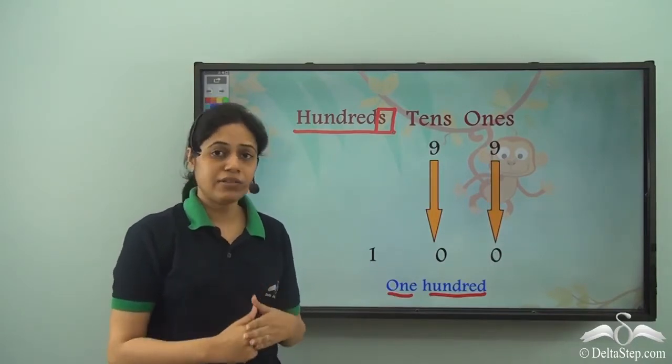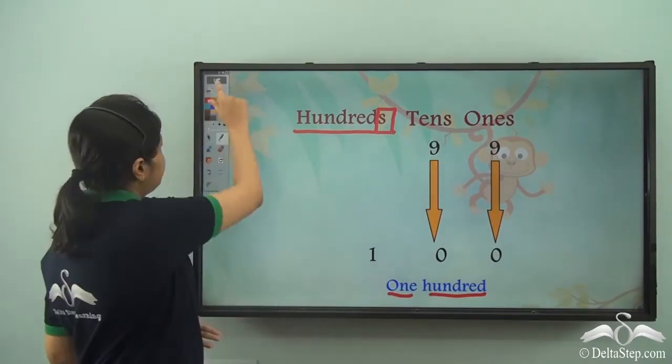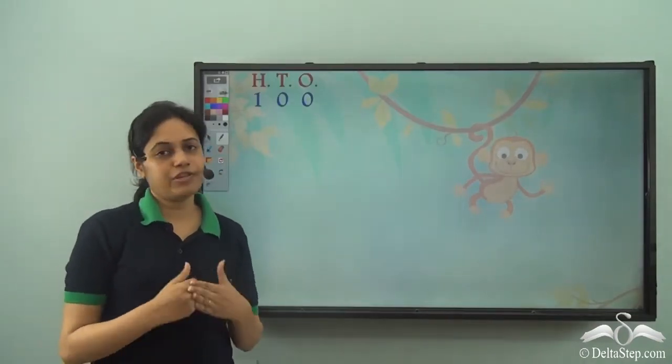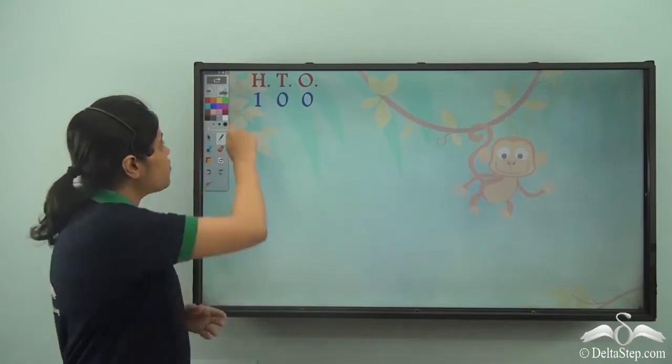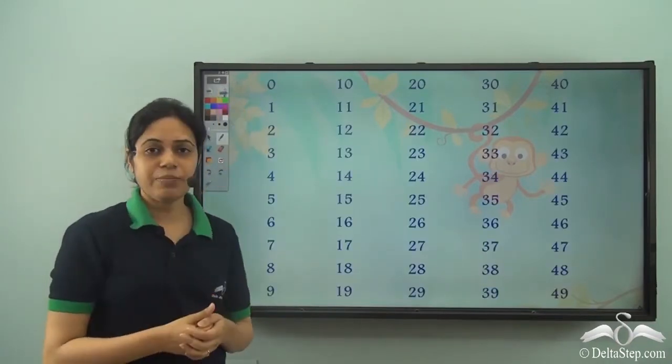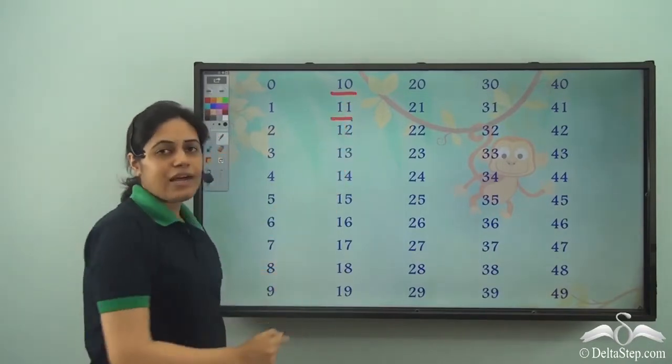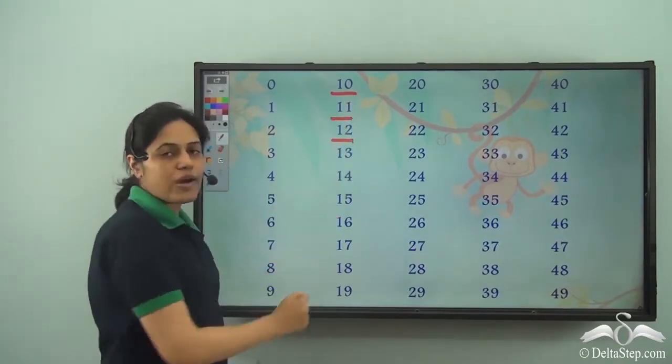Now, what are the other three-digit numbers? So we have 100. Now, what comes after 100? So what happened in the case of two-digit numbers? Let's see. After 10, I have an 11, and then a 12.